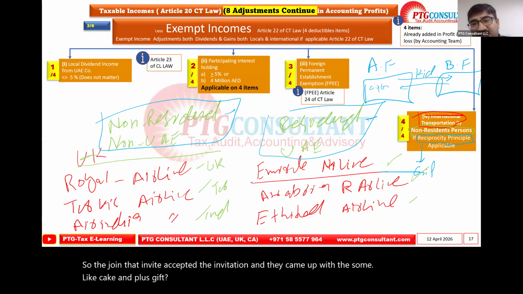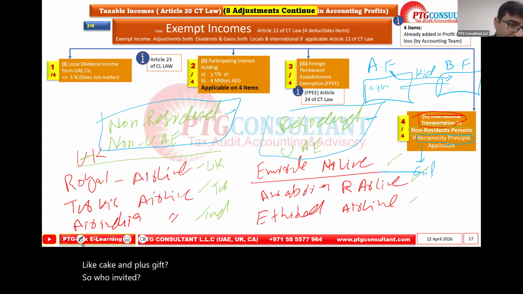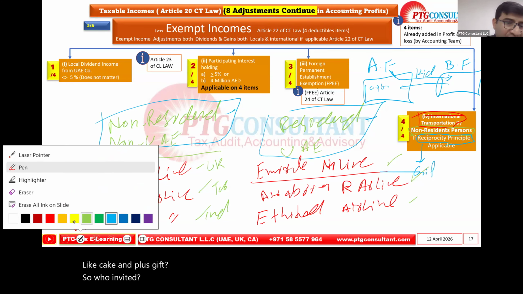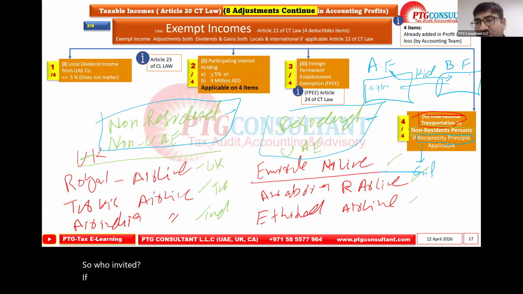So who invited? A. Now let's say that B invited for the kid's birthday. When they go there, they do not take any cake or gift.